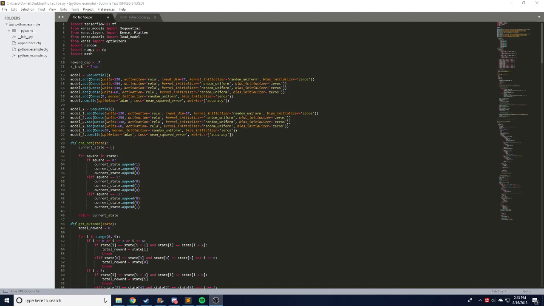So just getting into the code a little bit, I'm going to avoid going too far in depth. We have our imports. Our reward discount had to be high since tic-tac-toe games aren't very long. And then we have two models.